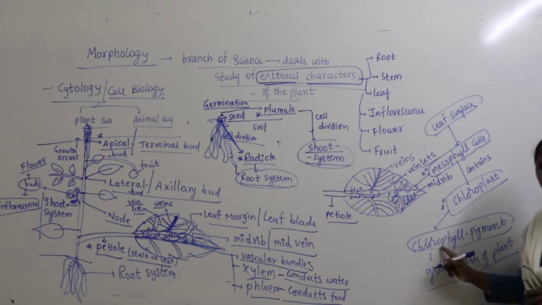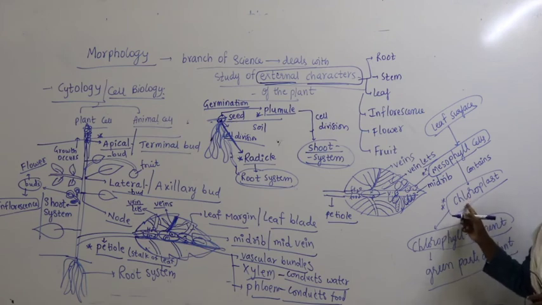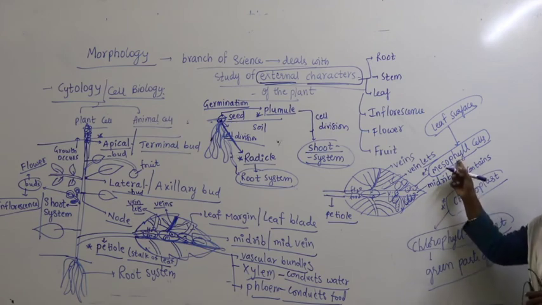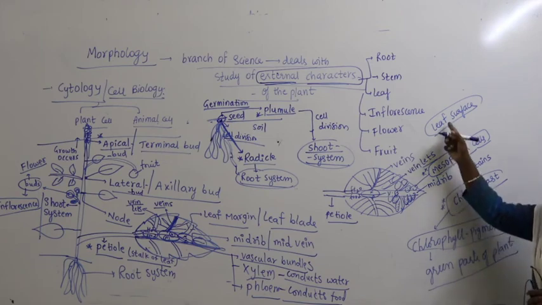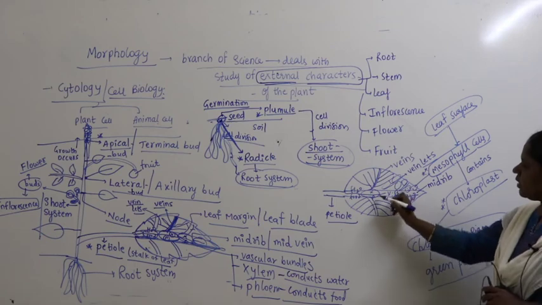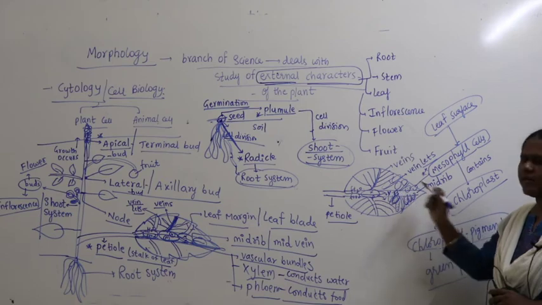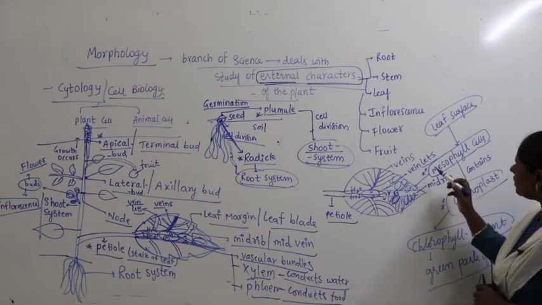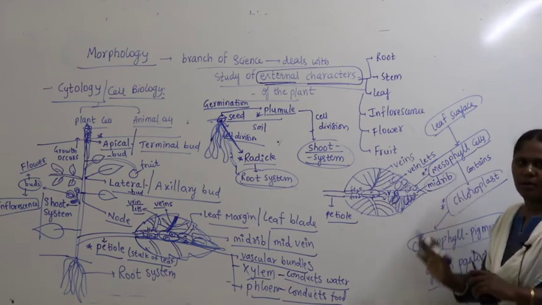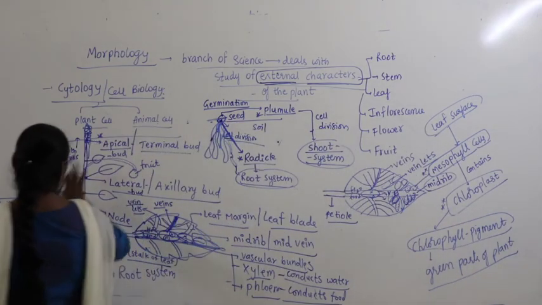Chlorophyll is present within the chloroplast, the chloroplast within the mesophyll cell, and the mesophyll cell within the leaf surface. To the mesophyll cell, the vascular bundles supply food and water, and they are present within the midrib. So these are what we call the external parts of the plant.